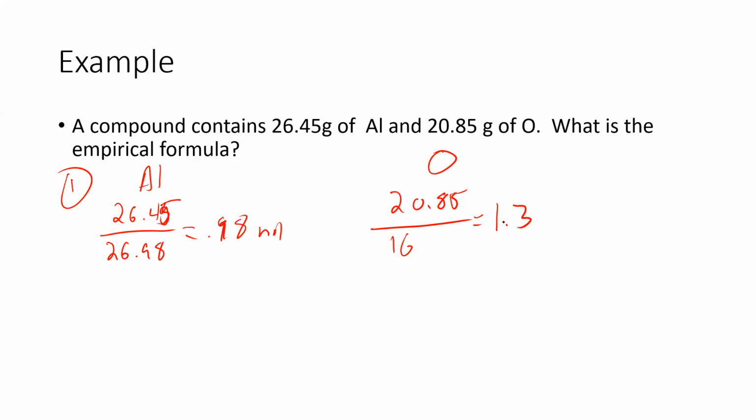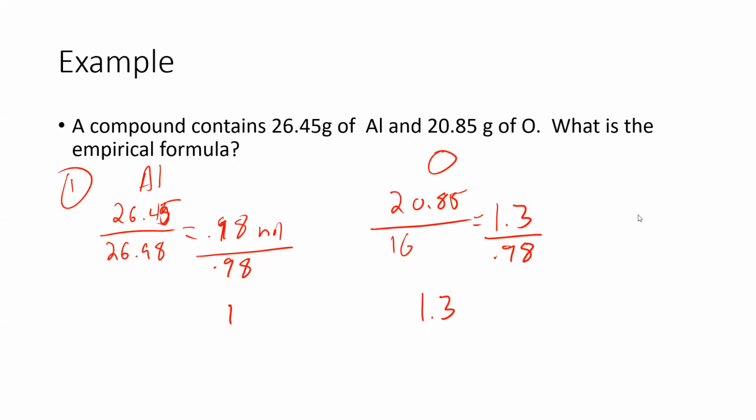Our next step is we're going to divide by the smallest mole number. So divided by 0.98, divided by 0.98. We get a 1 here, and we get 1.3 here. So this is one example where we couldn't just round this number because it's a 1.3. Anything below like 1.1 you can round, or anything above a 1.9 you can round, but a 1.3 we cannot round that. So what do we do?